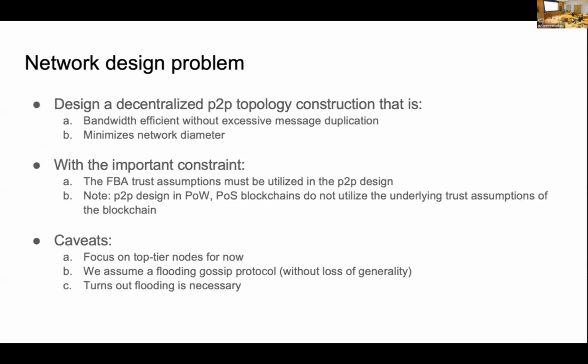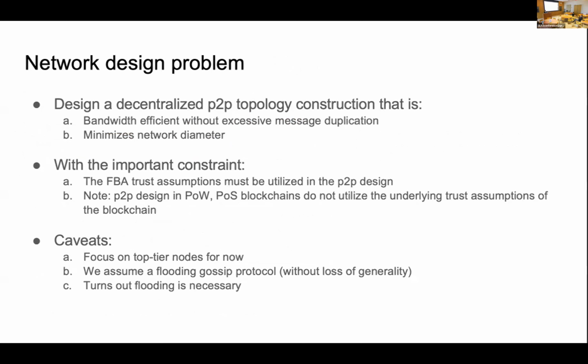Before we talk about the solution, let's first summarize the network design problem here. With the measurements from the last page, we want to design a decentralized P2P topology construction that is bandwidth efficient. To ensure low propagation latency across the network, the second requirement is that the new design needs to minimize the network diameter. Also, the FBA trust assumption must be satisfied.